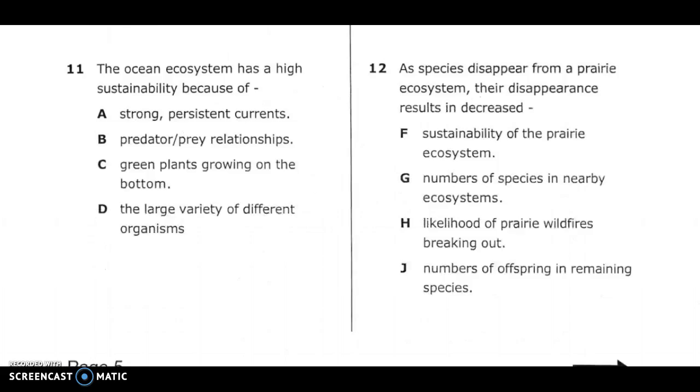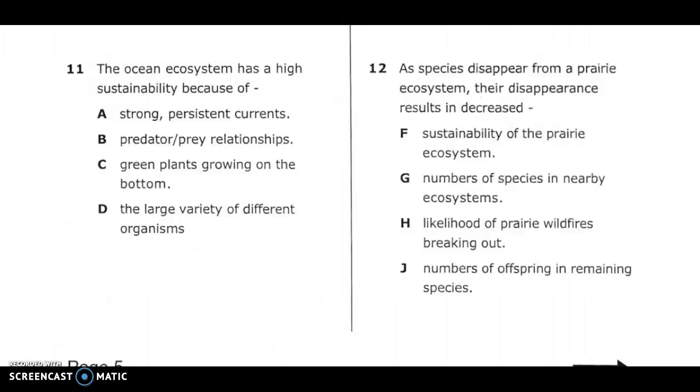Number 11. The ocean's ecosystem has a high sustainability because of A. Strong persistent currents. B. Predator-prey relationships. C. Green plants growing on the bottom. D. The large variety of different organisms.